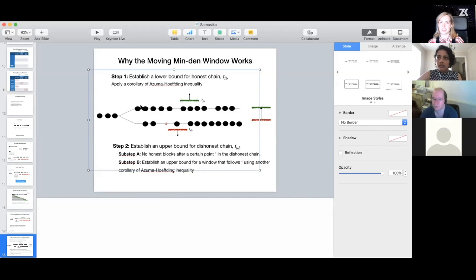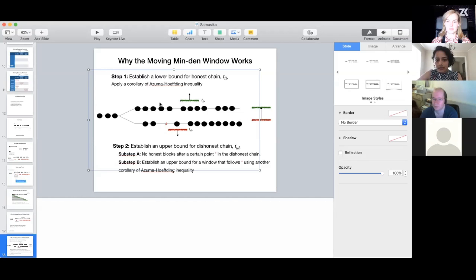And so that is one thing to bookkeep, that there are a lot of blocks here. And then we say that after a time about a window length, consider the first time there is an honest block, right?